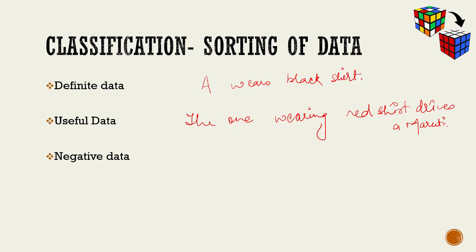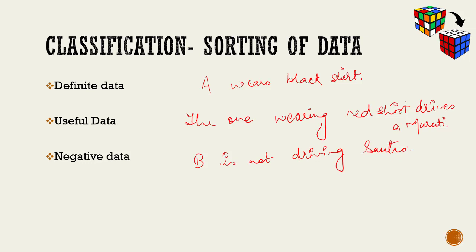Now, what is negative data? Negative data would be like B is not driving Santro. That tells me that under no circumstances can I combine B with Santro.